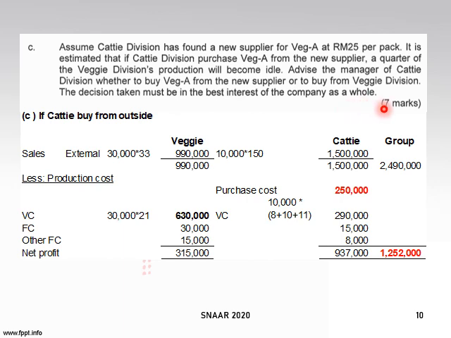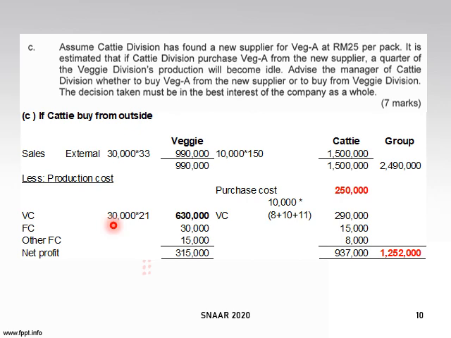So for 7 marks, what are your workings? It will be something like this. If Cathy buys from outside, Veggie will have external sales only, no internal sales because it no longer sells to Cathy. So there is 990. For your production cost, remember this one, you do not need to produce 40,000 like before.